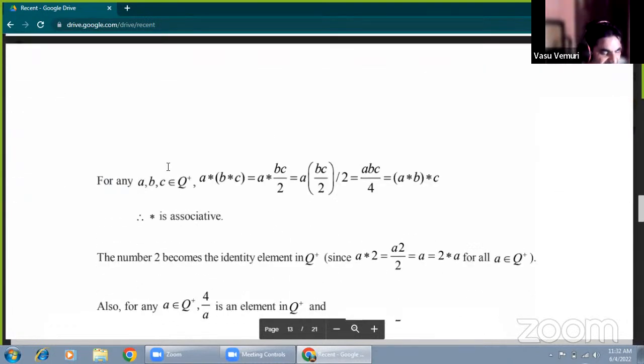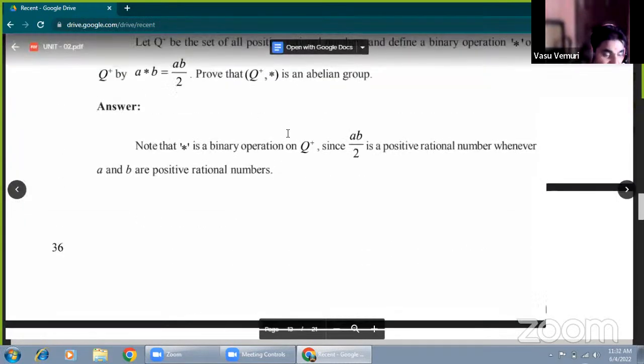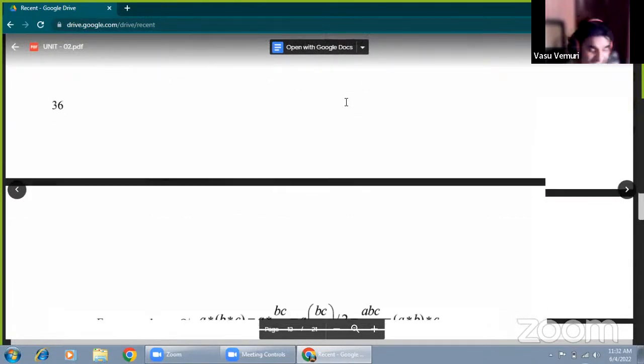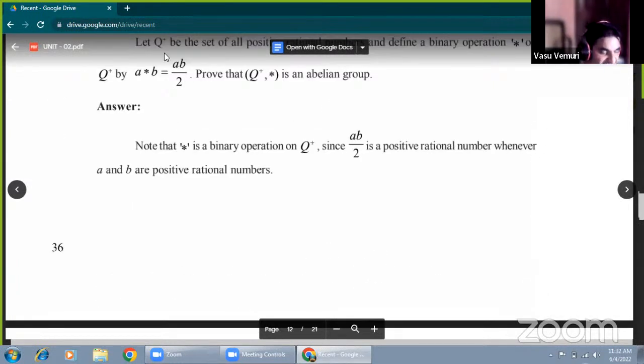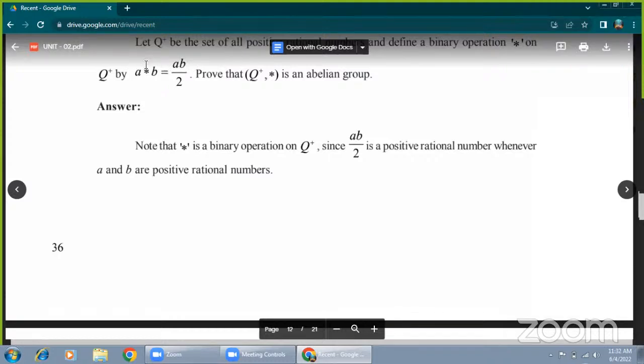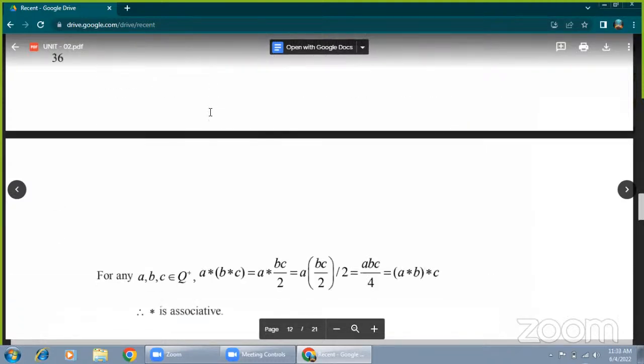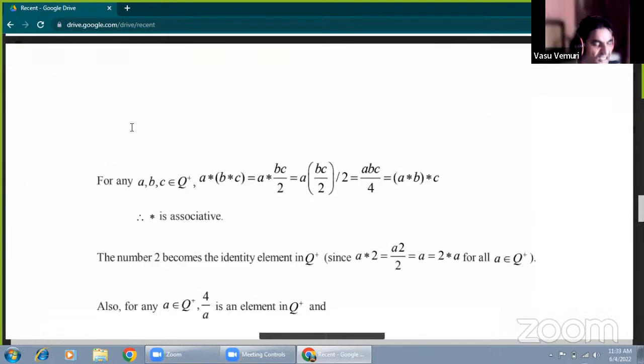Now we are taking any three elements. How do we derive the abelian group? Q plus with respect to the composition is an abelian group. First of all, the closure condition: AB belongs to Q plus and AB by 2 belongs to Q plus, and AB by 2 is the defined A star B. Therefore, Q plus under star is closed.